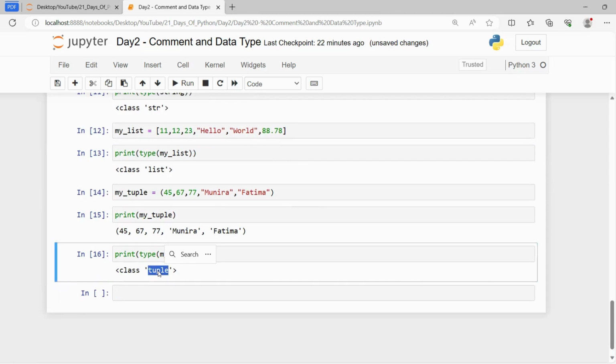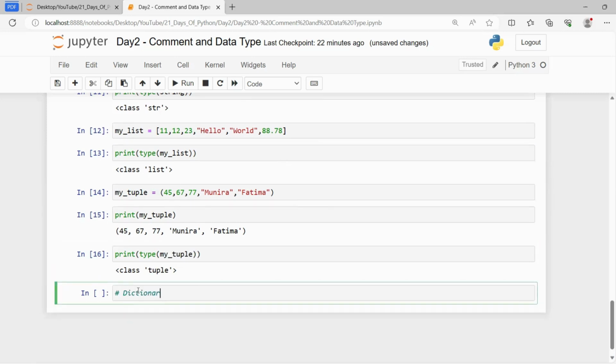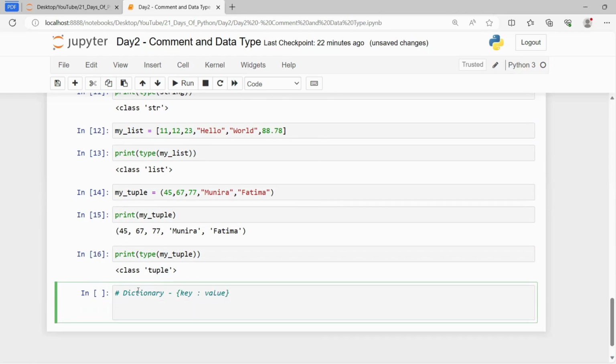Now the next data type that we have is dictionary. Dictionary is another data type which is in the form of key value pair. So when we say dictionary, it has a key value pair. The key is separated by a colon from the value. So let's say I have a dictionary called diction.